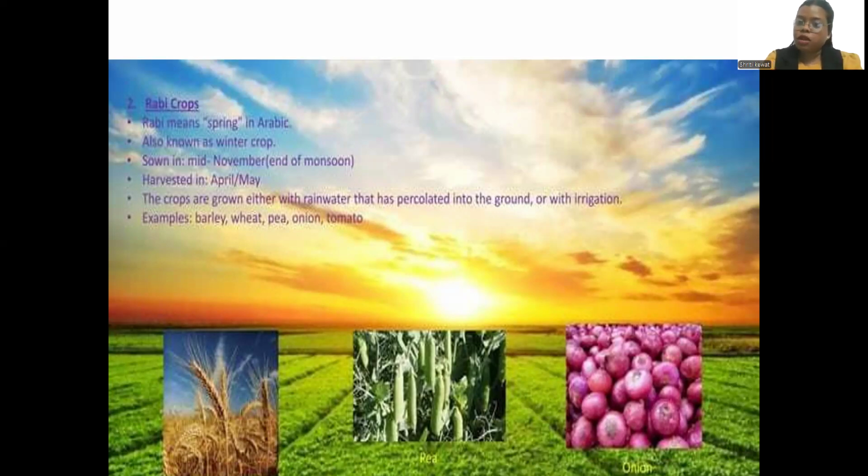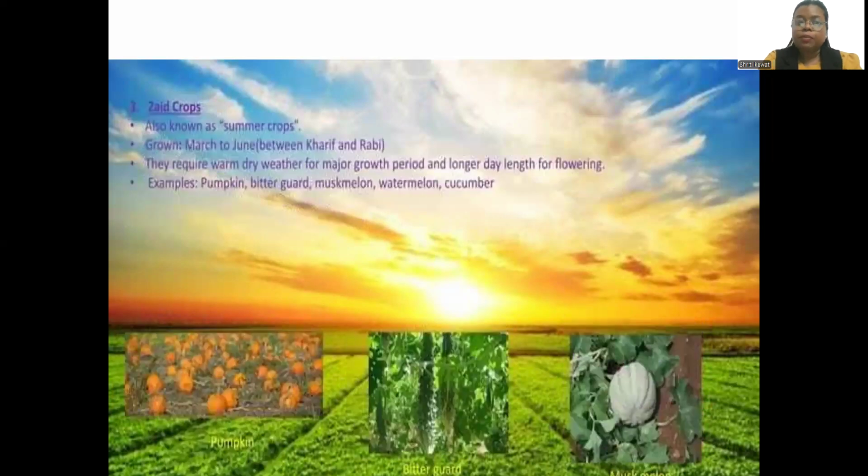Okay, in the next year, April and May, and these crops are basically grown with irrigation. They require a good amount of water, right? For example, barley, wheat, all the winter season crops, pea, onion, tomato. These are all Rabi season crops, right?